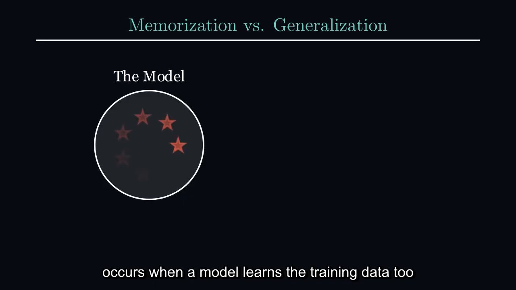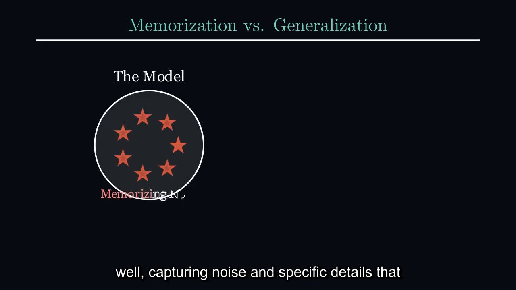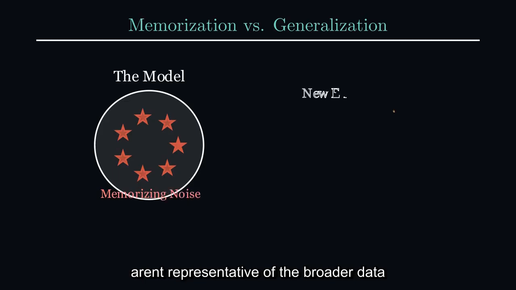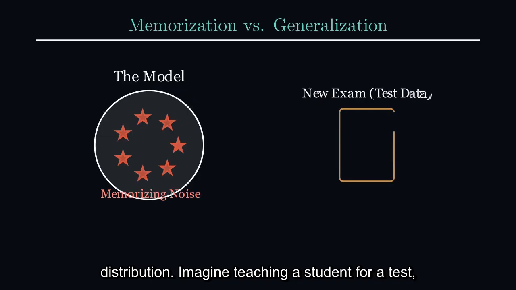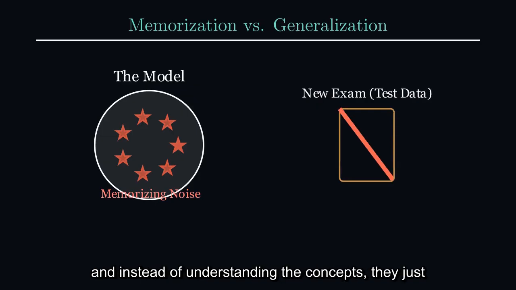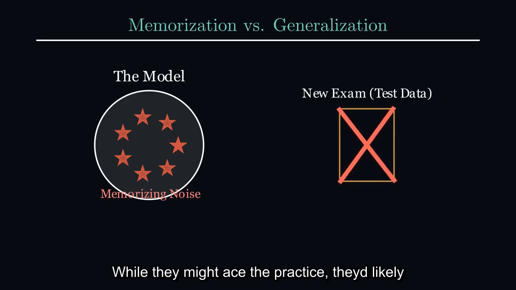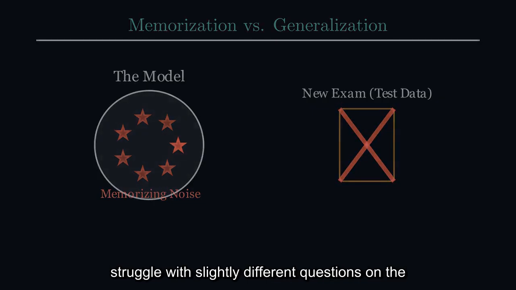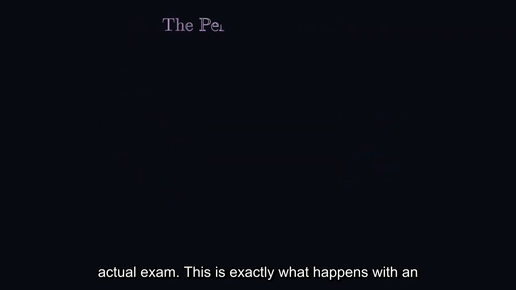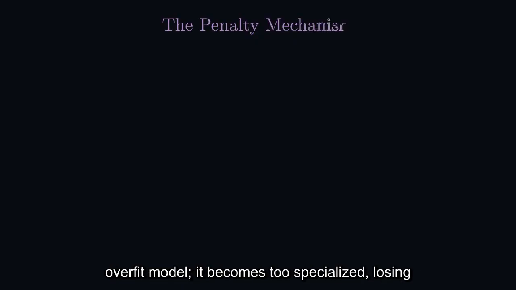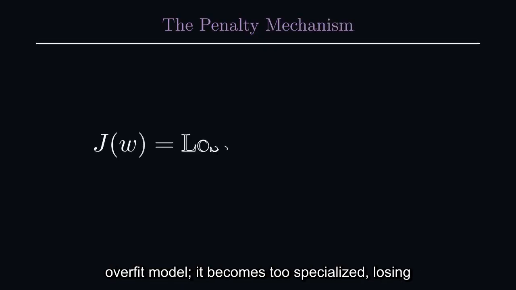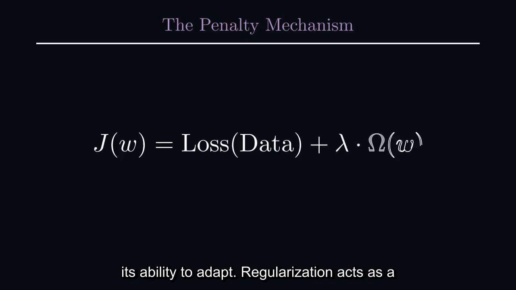Overfitting occurs when a model learns the training data too well, capturing noise and specific details that aren't representative of the broader data distribution. Imagine teaching a student for a test, and instead of understanding the concepts, they just memorize every answer from the practice questions. While they might ace the practice, they'd likely struggle with slightly different questions on the actual exam. This is exactly what happens with an overfit model. It becomes too specialized, losing its ability to adapt.